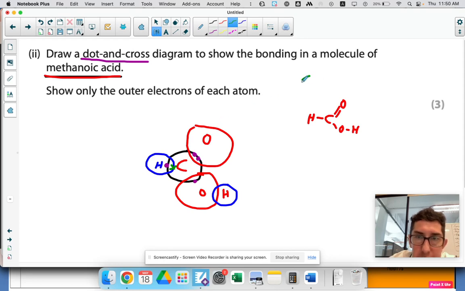Now, oxygen has 6 electrons. So let's draw the double bond first. So there's 2 pairs for the double bond. And then it's going to have 4 extra electrons, which live in pairs. Let's put them as far away as possible from each other because they're all electrons, they're all negative, they all repel each other.